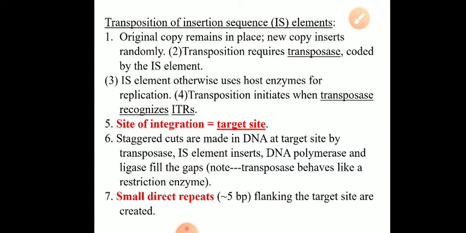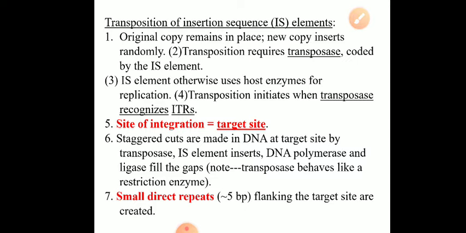So what happens? First, staggered cuts are made in the DNA at the target site. Staggered cut means uneven. You cannot get blunt ends; staggered, sticky, single stranded ends are generated. So staggered cuts are made in the DNA at the target site by the transposase enzyme. Then the IS element is inserted in the site where cuts are made.